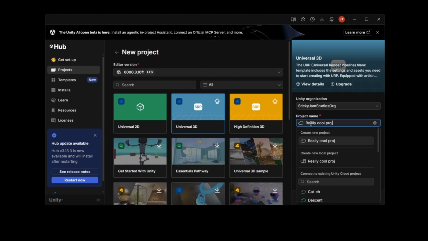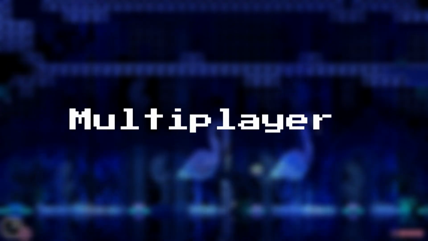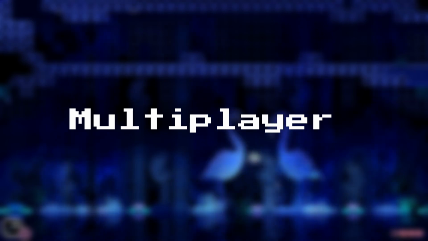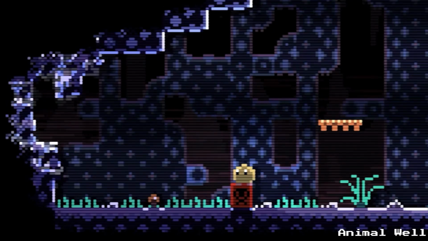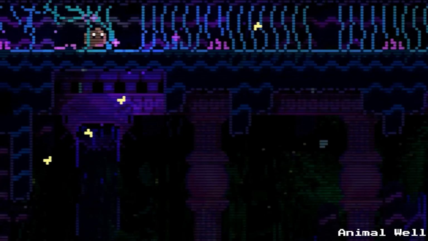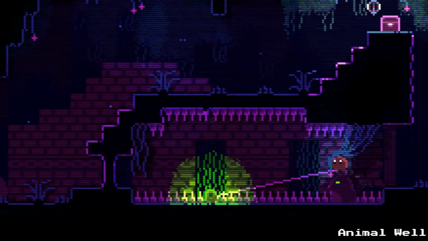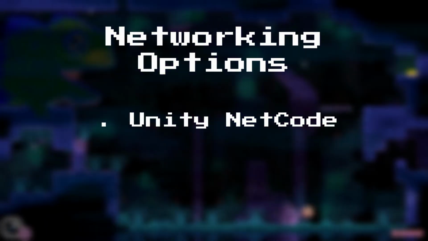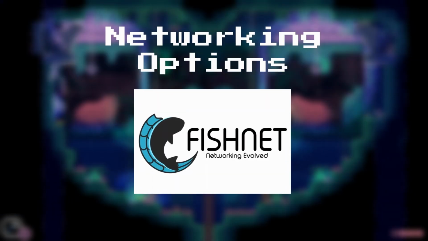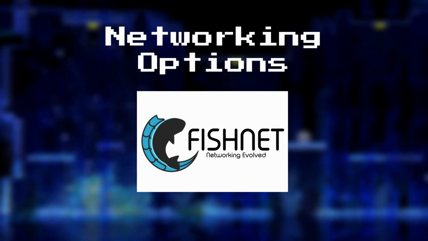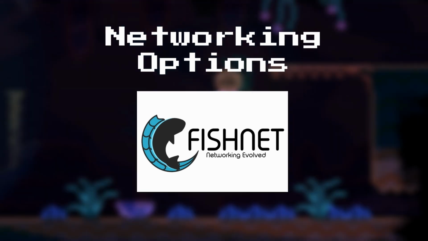Before I actually start building anything, I need to make a few decisions. The biggest being multiplayer. Since the game is built around playing with friends, I want multiplayer to be an integral part of my project from day one, rather than something that's bolted on later. To start, I want to enable my players to connect to their friends and play together. Later on I may take a look at dedicated hosting, but that's not the plan for now. After looking at different options like Unity Netcode, Mirror, Photon Fusion, and Fishnet, I've decided to go with Fishnet. It has great documentation, strong community support, and seems like a good fit for a small multiplayer game. And of course the biggest reason, it just looked the easiest.